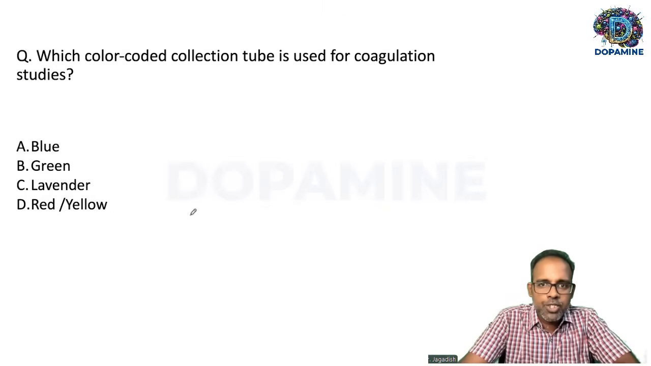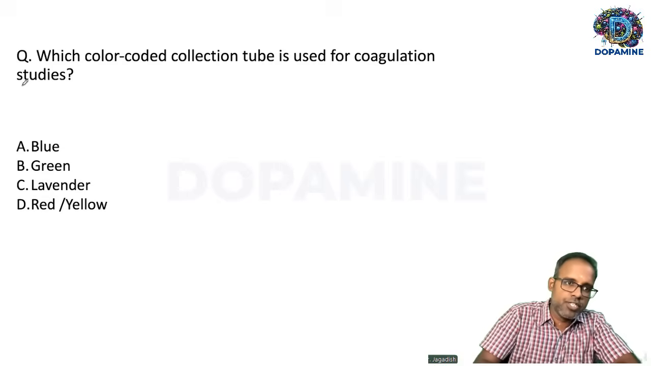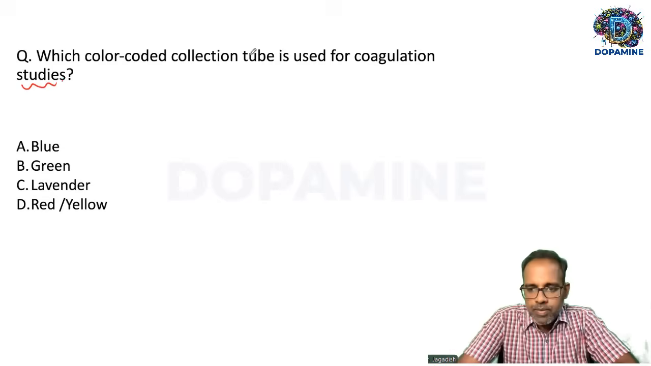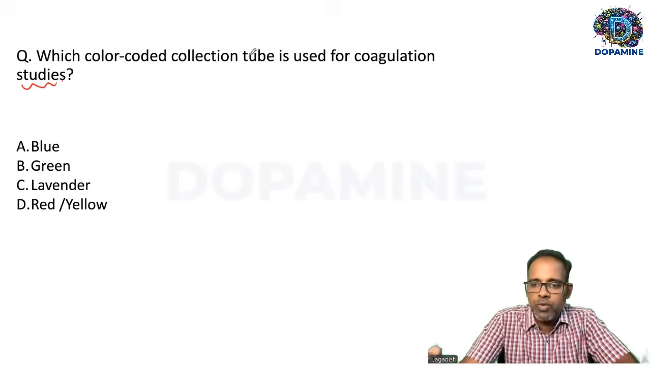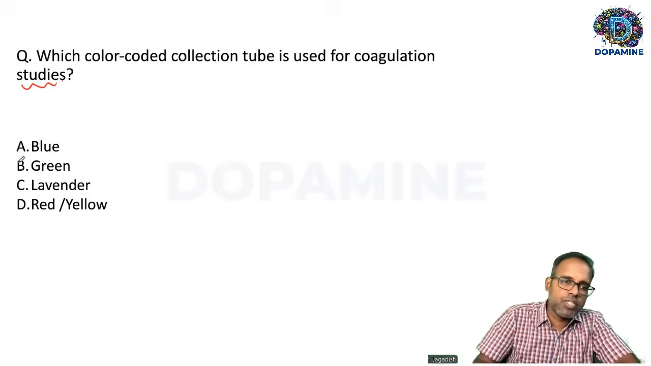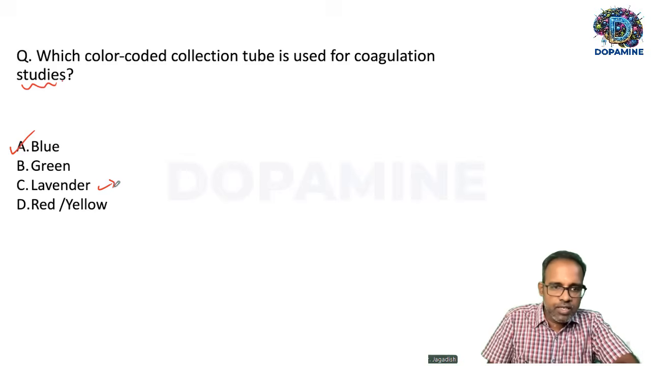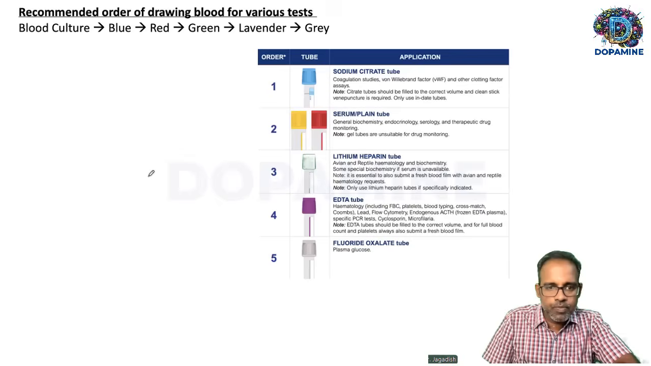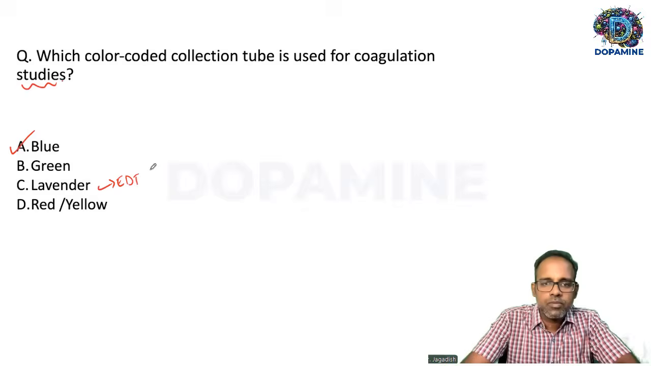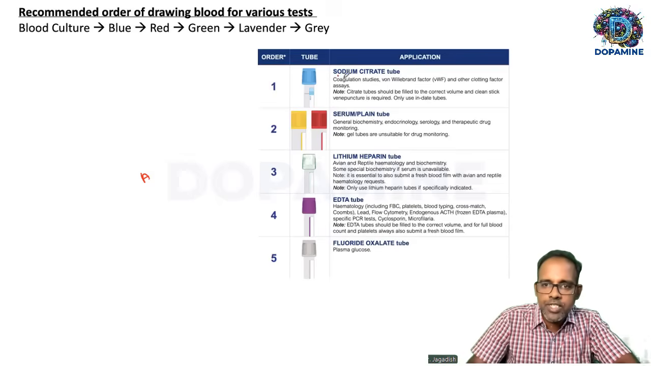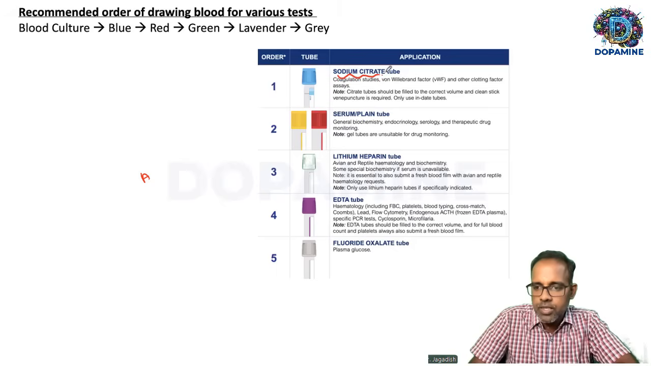Which color-coded collection tube is useful for coagulation studies? Okay, so that is mainly to check your knowledge on what tube you will use to check for PT, APTT, and so on. The correct answer for this question is blue, because lavender is an EDTA tube. Blue is a sodium citrate tube. Sodium citrate will be the preservative in that tube. That is mainly used for coagulation studies.